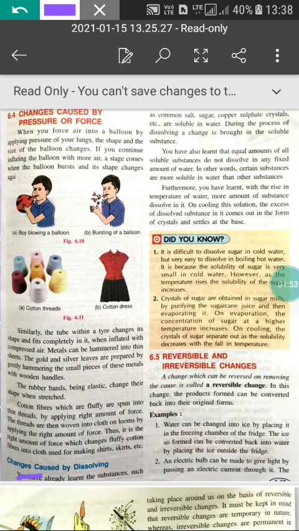Thus, it is the right amount of force which changes fluffy cotton fibers into cotton used for making shirts, skirts, etc. So, in the first examples given, first and second, you can see.